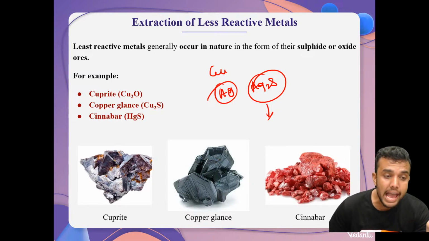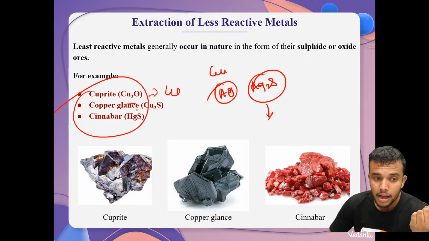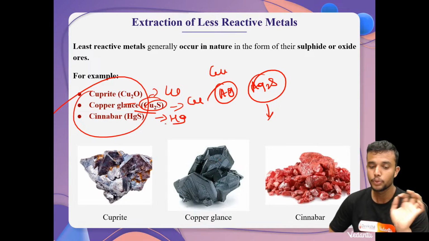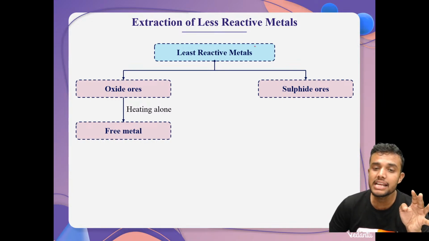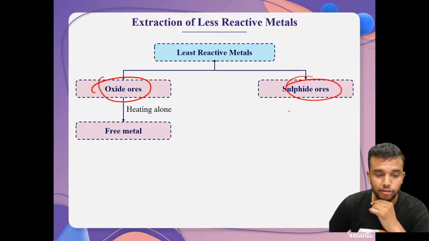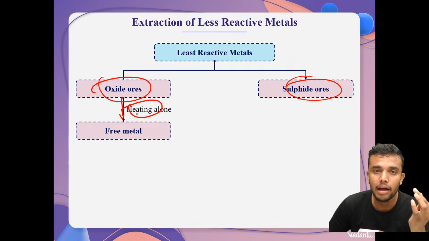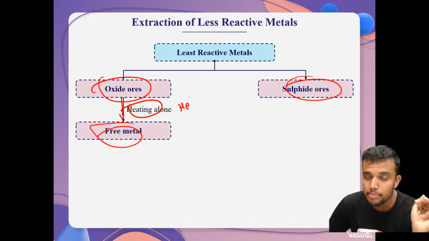Students, these are the examples of least reactive metal ores. Cuprite is the oxide ore corresponding to copper metal, and the sulfide ore is copper glance, corresponding to copper metal. Cinnabar corresponds to mercury. Very simple, students. These least reactive metals are obtained in two forms, oxide ores and sulfide ores. If it's an oxide ore, we only heat it. If we heat that ore alone, then we obtain the free metal.